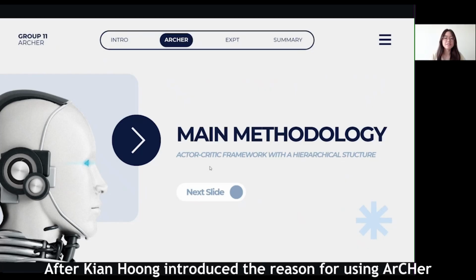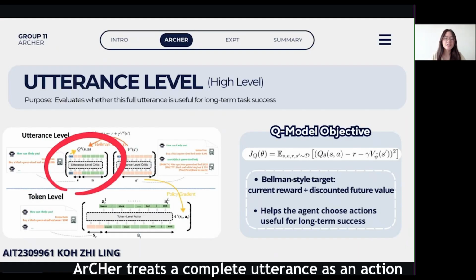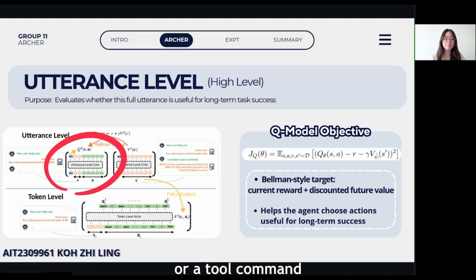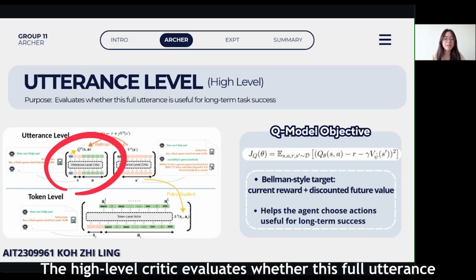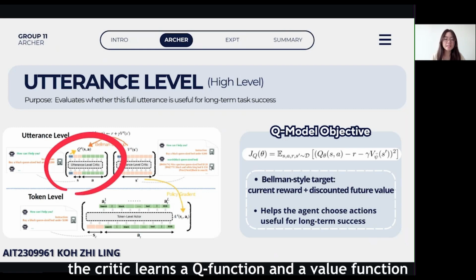After Kin Hong introduced the reason for using ArCHer, I will explain how the two levels work. At the utterance level, ArCHer treats a complete utterance as an action. This utterance can be a natural language response or a tool command. The high-level critic evaluates whether this full utterance is useful for long-term task success. In this paper, the critic learns a Q function and a value function.